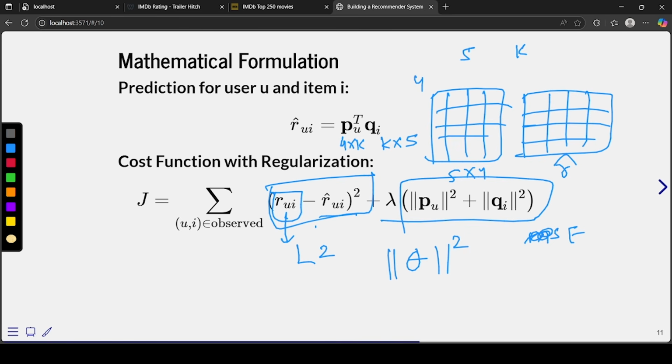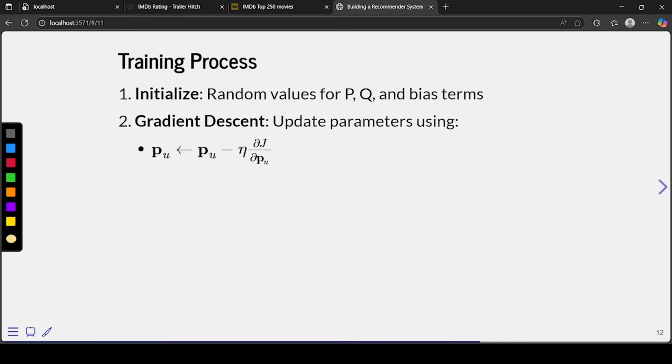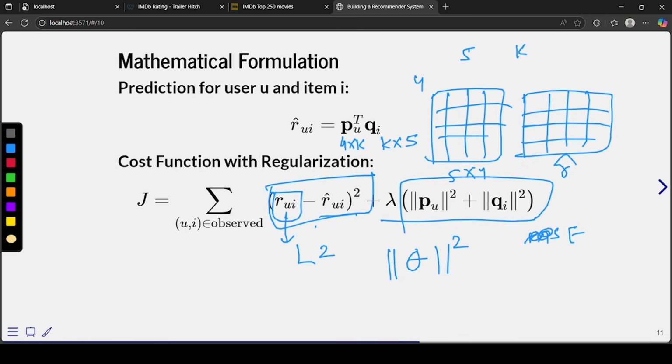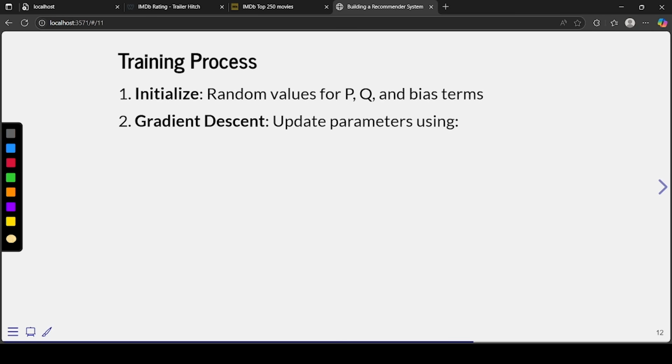So what we have to do next is we will initialize random values for P and Q, and we can include a bias term also. Now that depends on whether you want to include a bias term or not, but mostly it is added. You can add another matrix with bias terms like that.